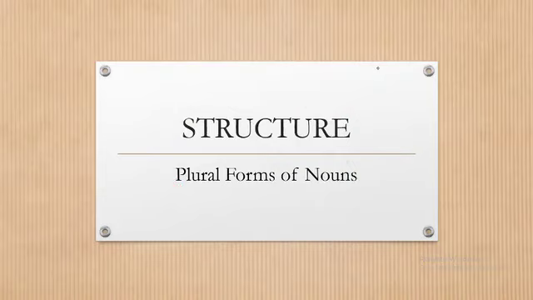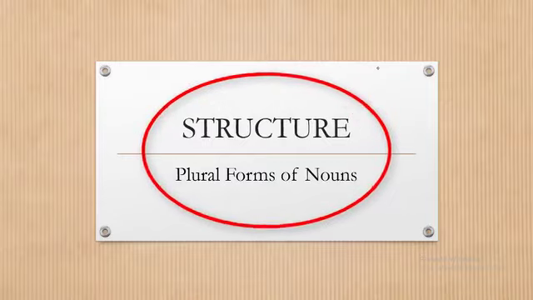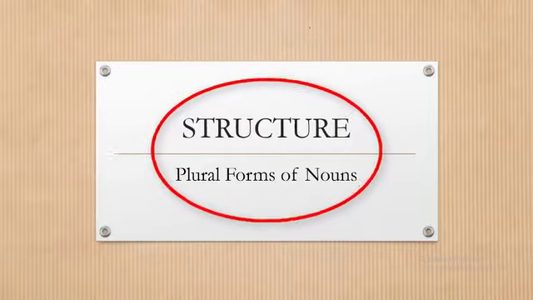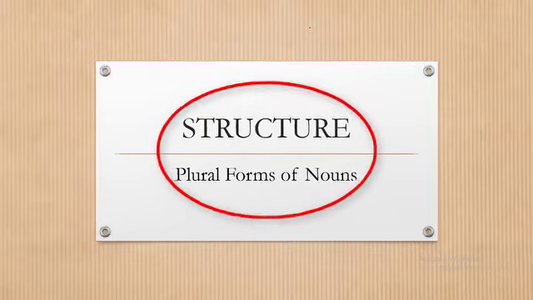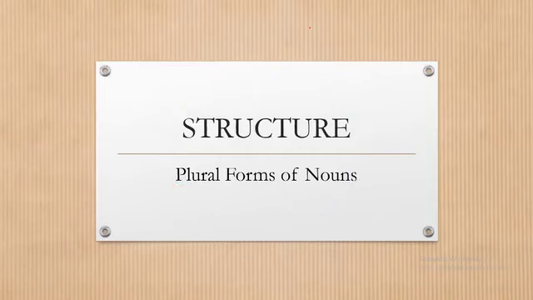Welcome back. Like I said, our focus today will be first on structure, plural forms of nouns. So we want to look at how we form the plural of nouns. What are plurals? Plural is a number that is more than one.